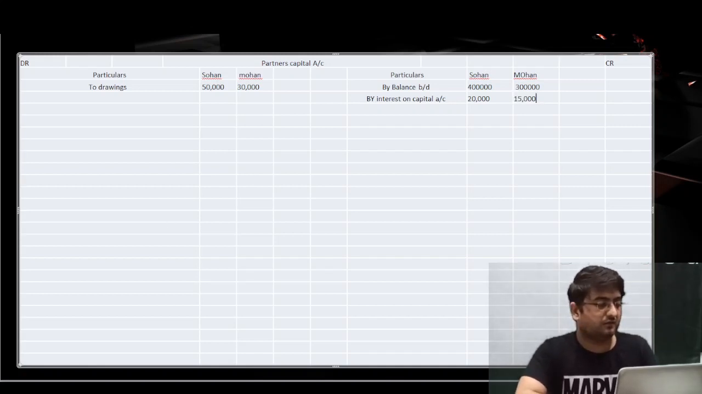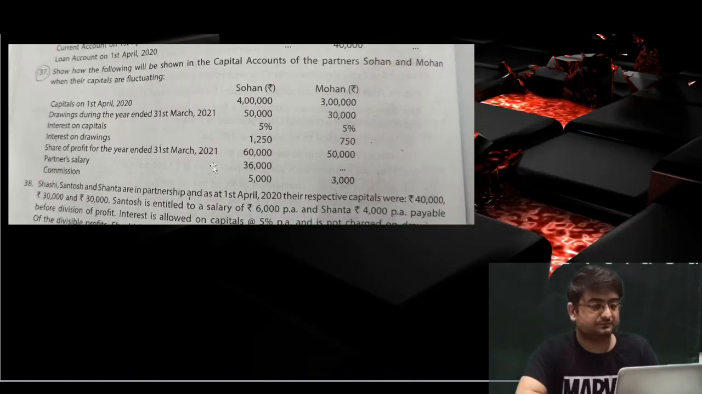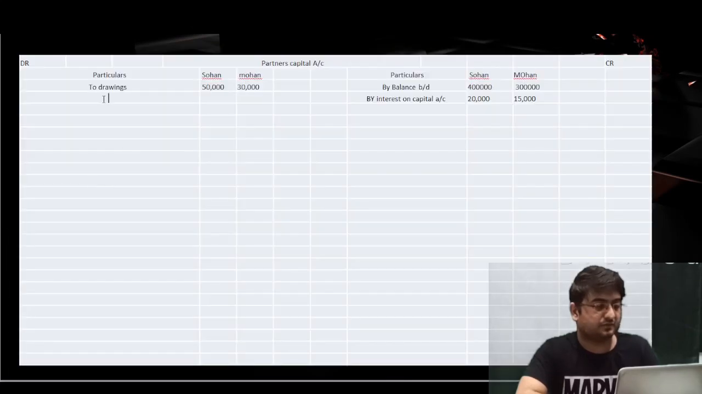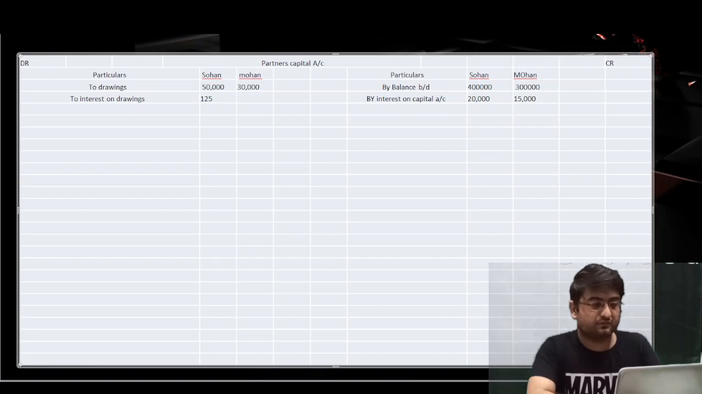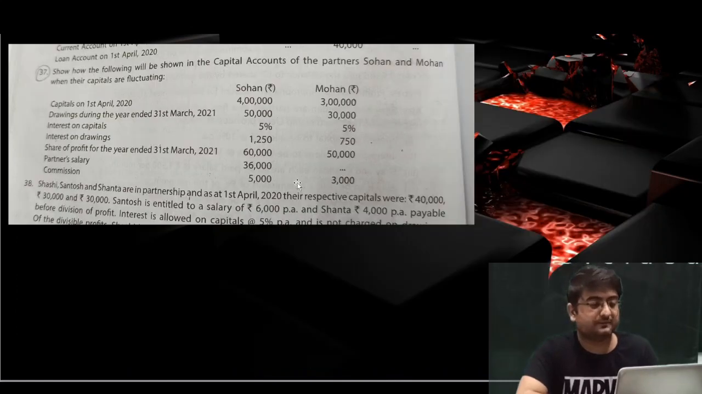Okay, now what next we have, interest on drawings. So 1250 and 750. They will write on the debit side interest on drawings. In case of Sohan it will be 1250, and in case of Mohan it will be 750. The amount given, I'm just putting the amount in the format only.